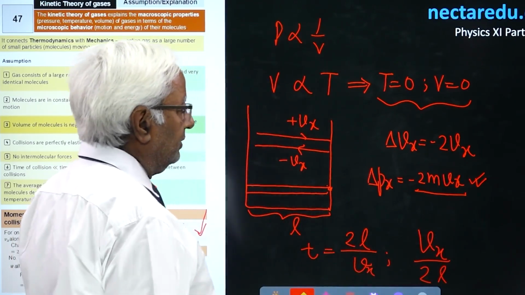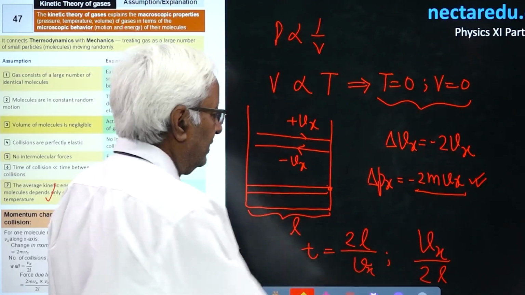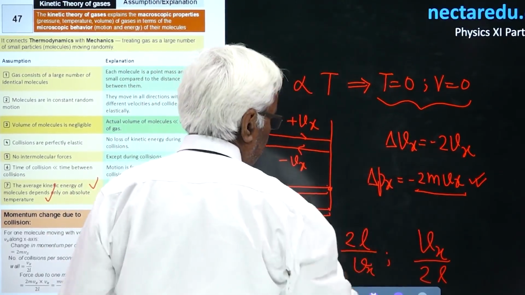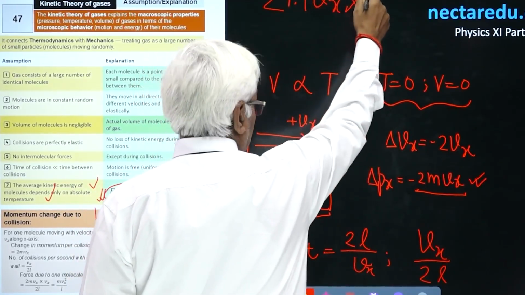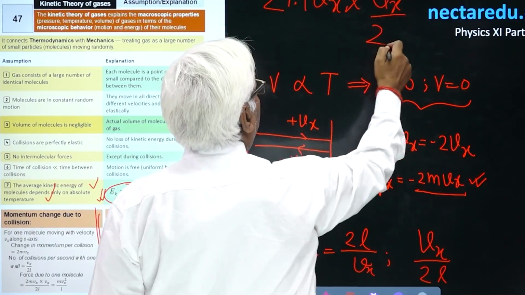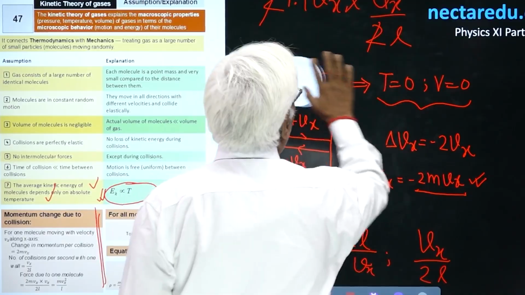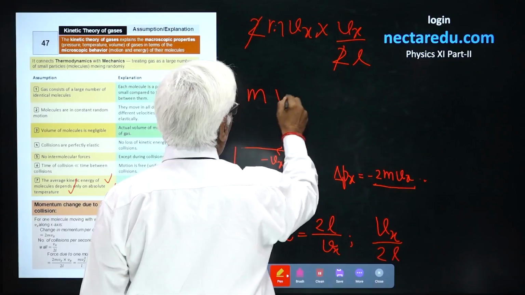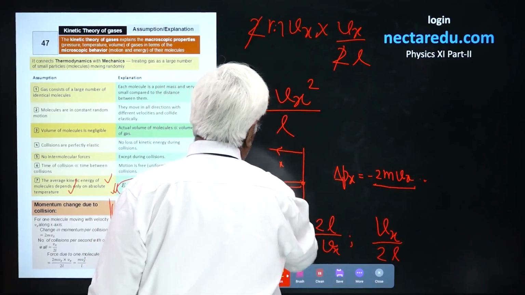To find the total change in momentum per second, you multiply the two: 2mVx into Vx upon 2L, that is mVx square upon L. This is the change in momentum per second.